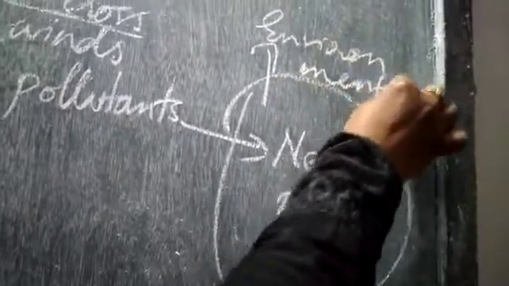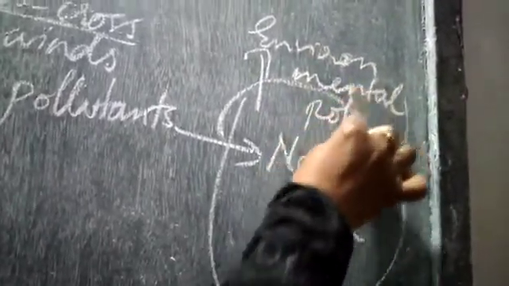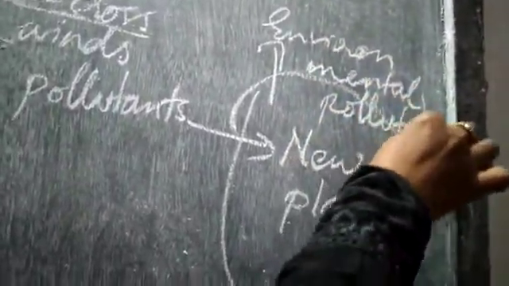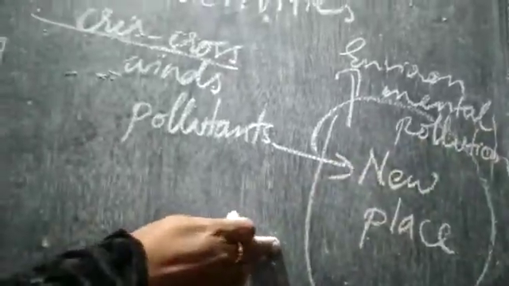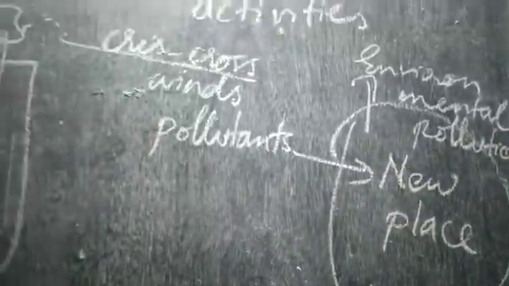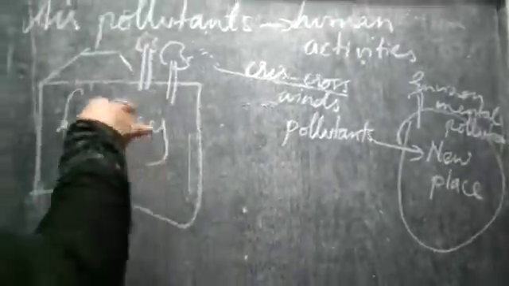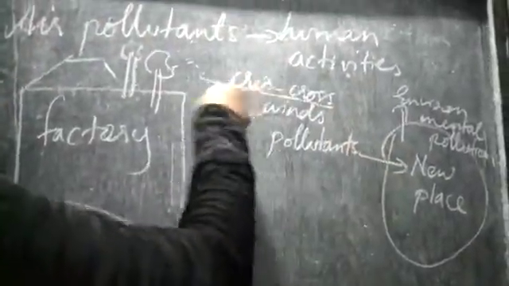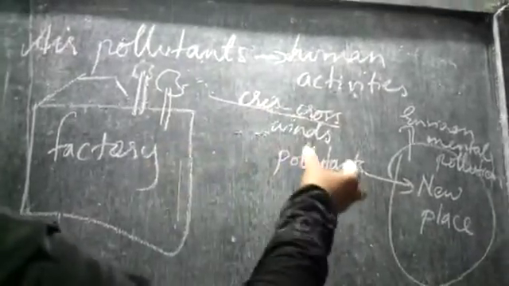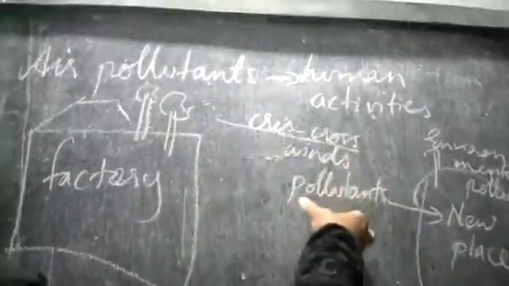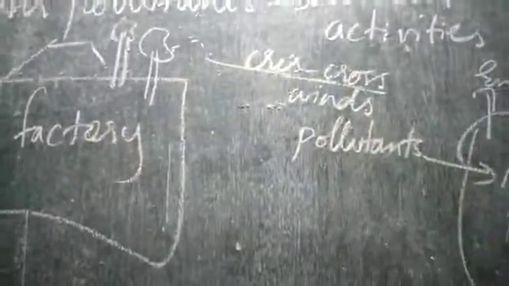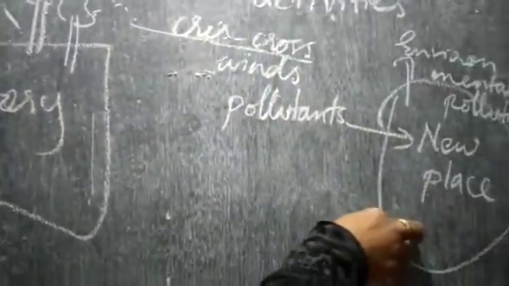So it is not necessary that it should be in the place where the factory or urbanization is developing. It can go to some other place due to the winds, and the other place also gets polluted.